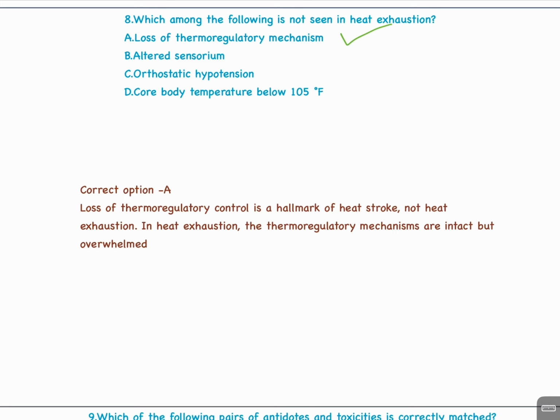Loss of thermoregulatory control is a hallmark of heat stroke, not heat exhaustion. In heat exhaustion, the thermoregulatory mechanisms are intact but overwhelmed.